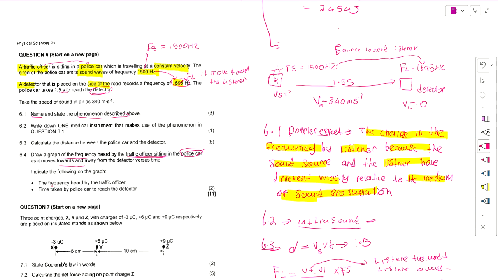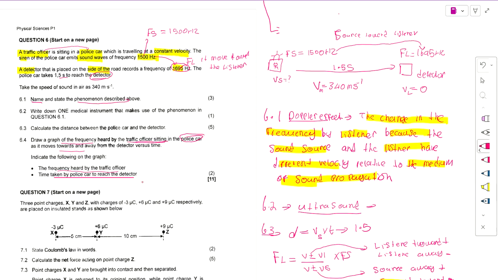We're going to indicate the frequency heard by the traffic officer and also the time taken by the car to reach the detector.